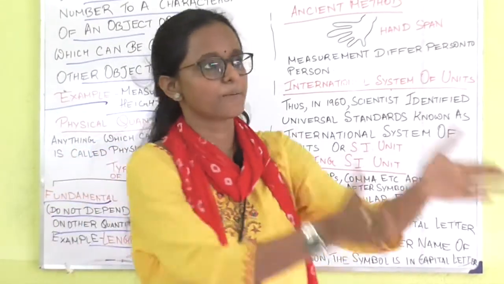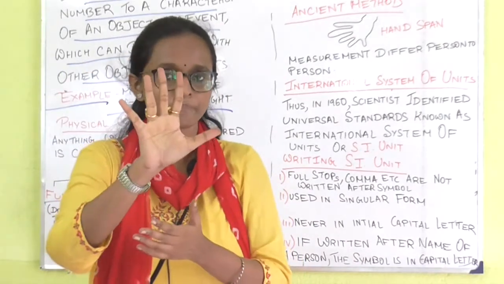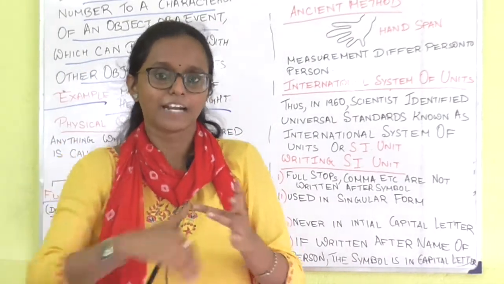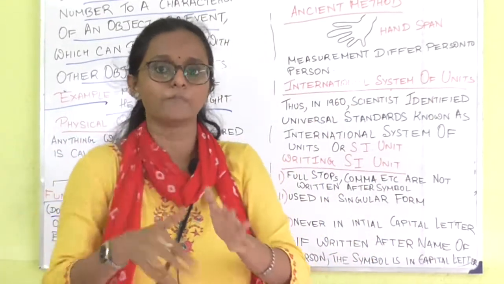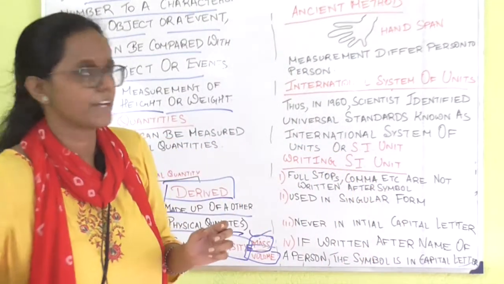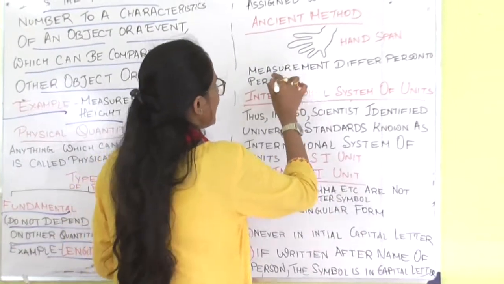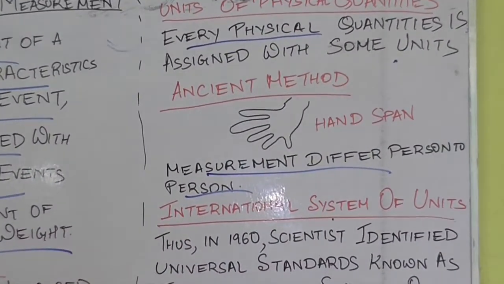Now what is the problem? Every person has a different length of palm or hand. Because of this, the difference in the measurement is occurring. Clear?